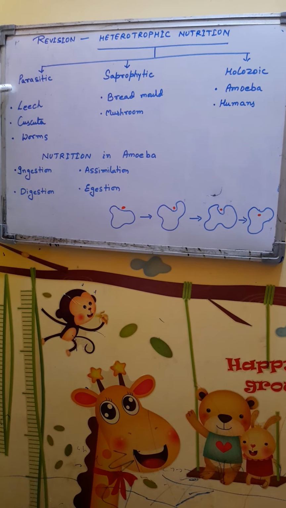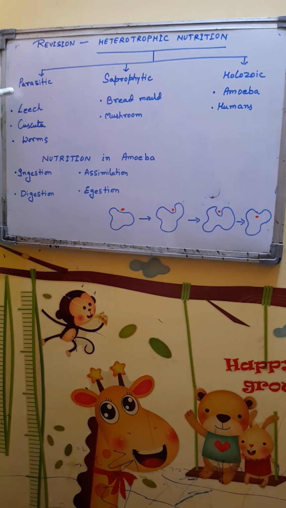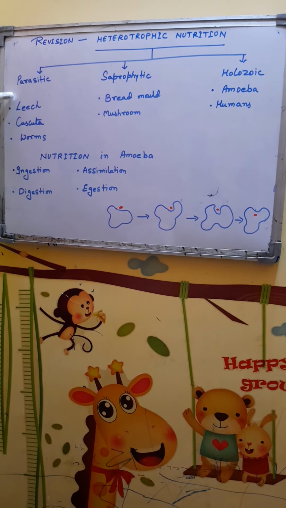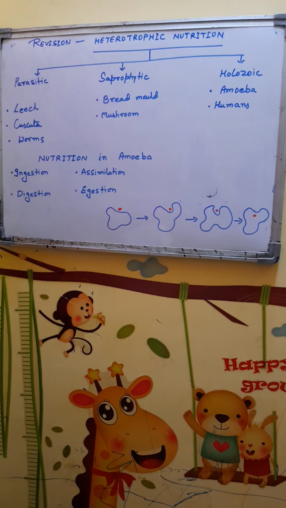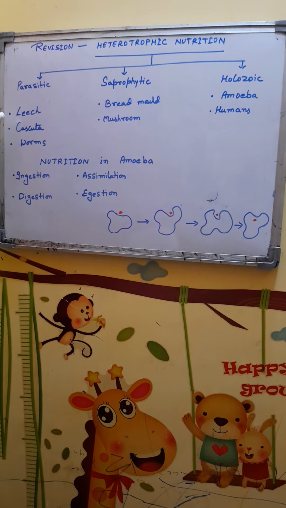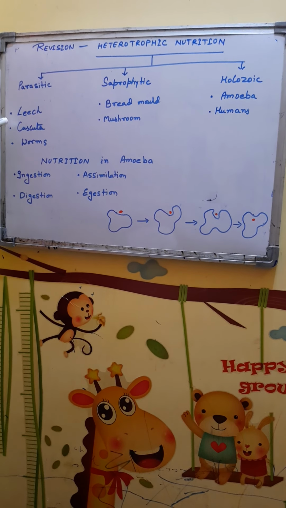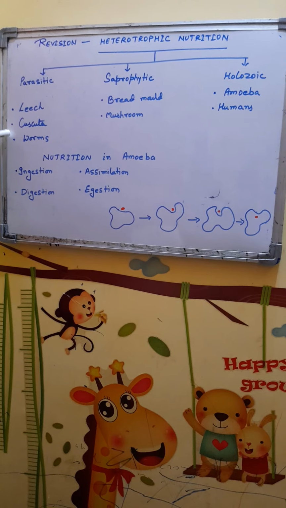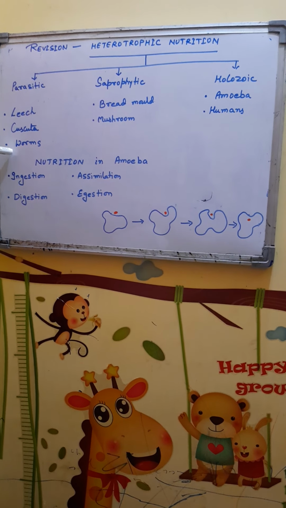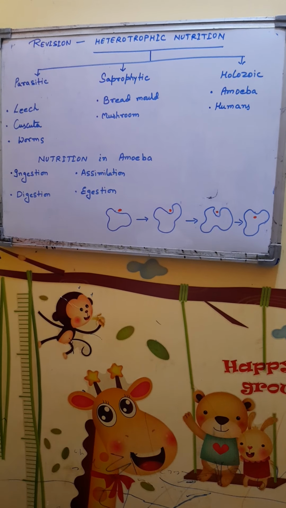It may be external, then these are known as ectoparasites, and it may be internal, then these are known as endoparasites. The ectoparasites may be temporary or permanent. Examples are leech, cuscuta, and all sorts of worms.